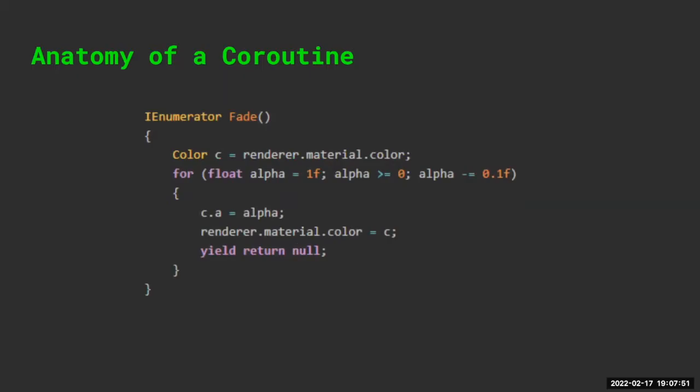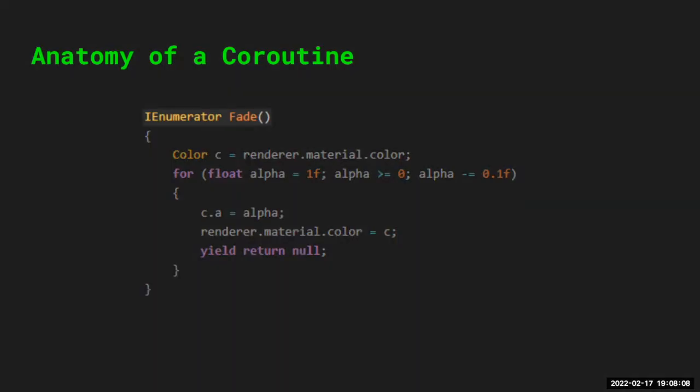This is a coroutine in Unity. This is off Unity's website, from their coroutine documentation. Coroutines have a special return value called IEnumerator because it's enumerating over time with its time value. So basically what's happening here, the return type IEnumerator, Fade, that's the name of the coroutine. If you want it to be a coroutine, you have to use IEnumerator basically. Or I think IEnumerable, I don't know. I always use IEnumerator.